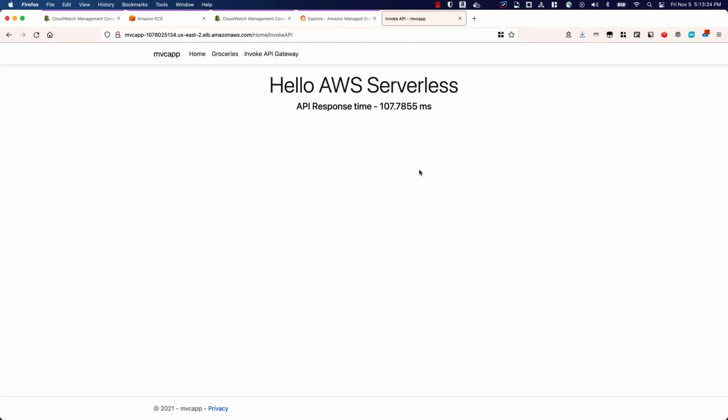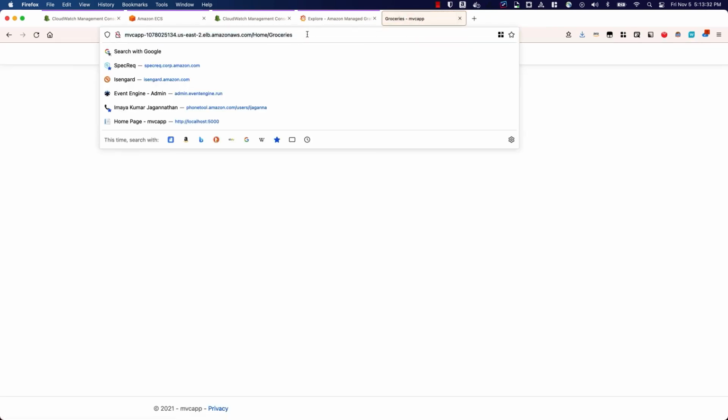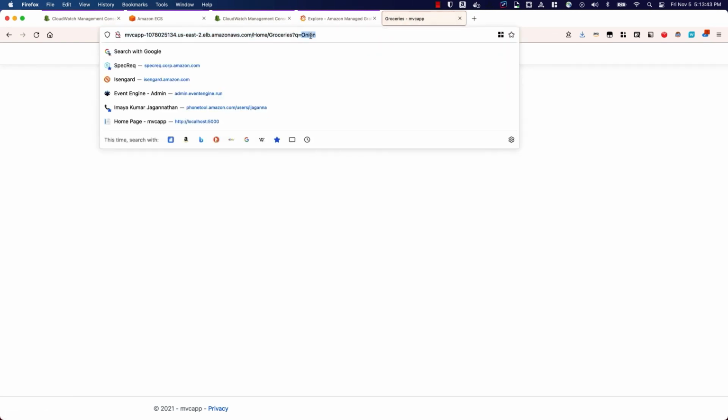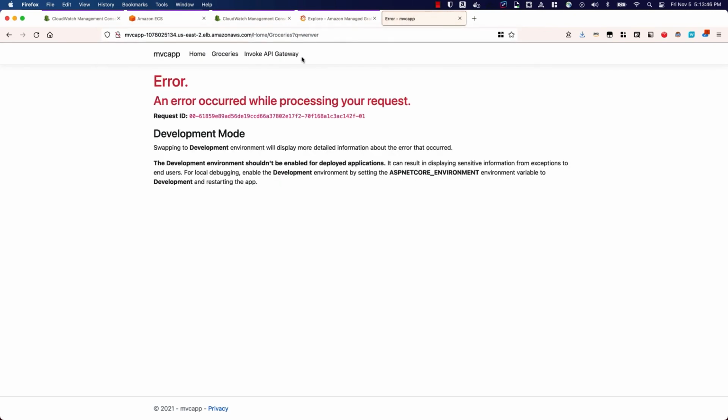All right, I also have a couple of scripts that are hitting these endpoints, this one and this one. And this one, if you query by default, it lists all the apples as items, and you can change it to other products with the query. And if you enter a wrong product, it will give an unhandled exception. So this exception is not handled by the application, and it actually returns a 500 error from the server. So there are certain requests that I'm making in the script that make some wrong queries like this and that cause errors.